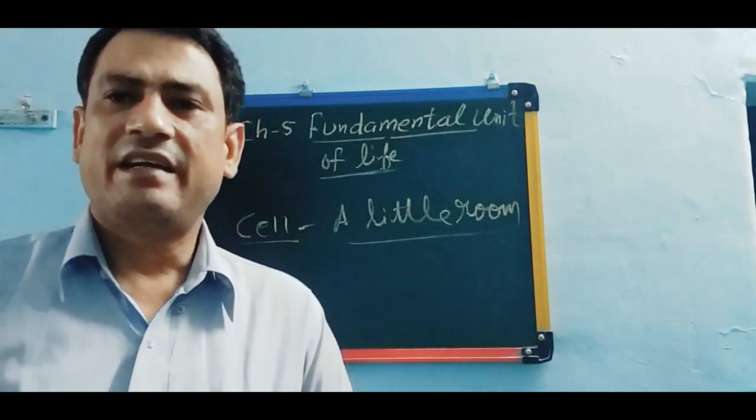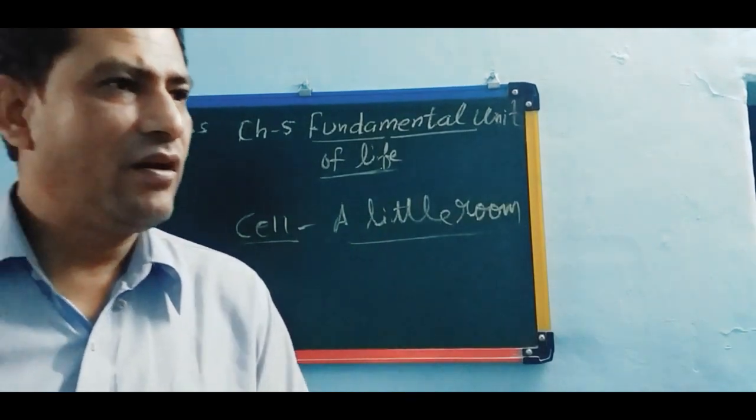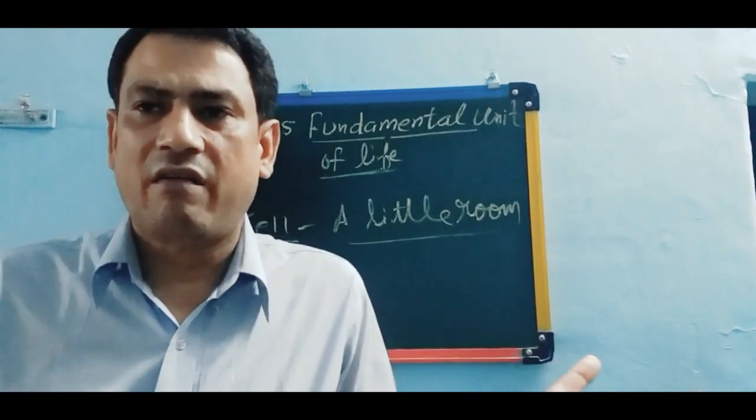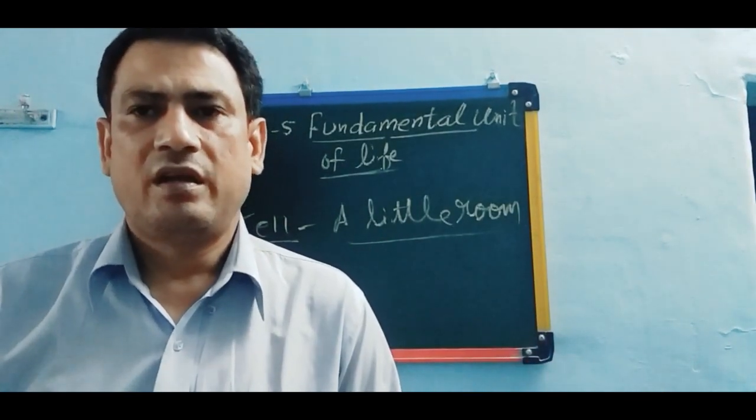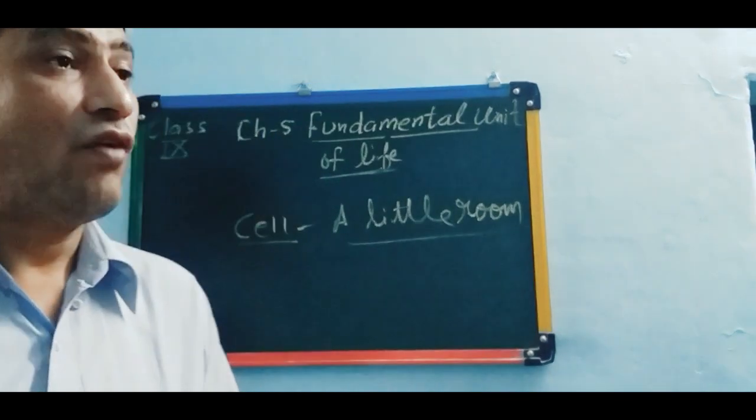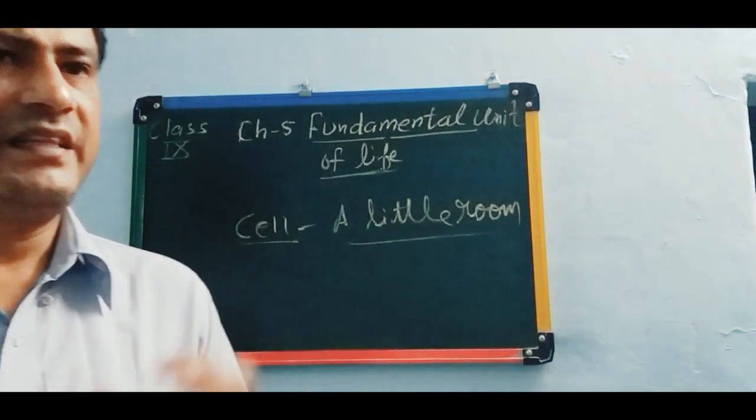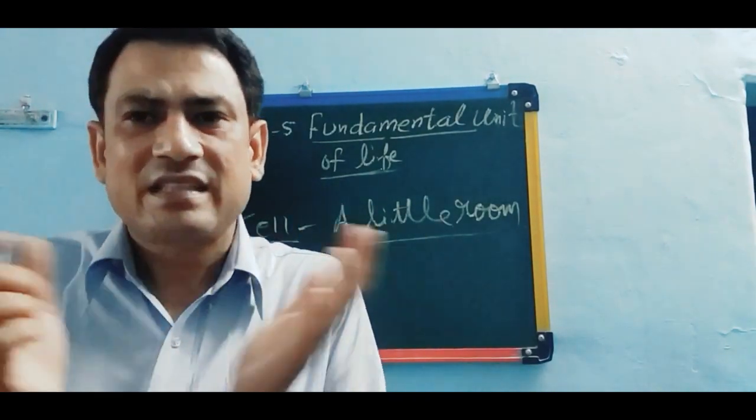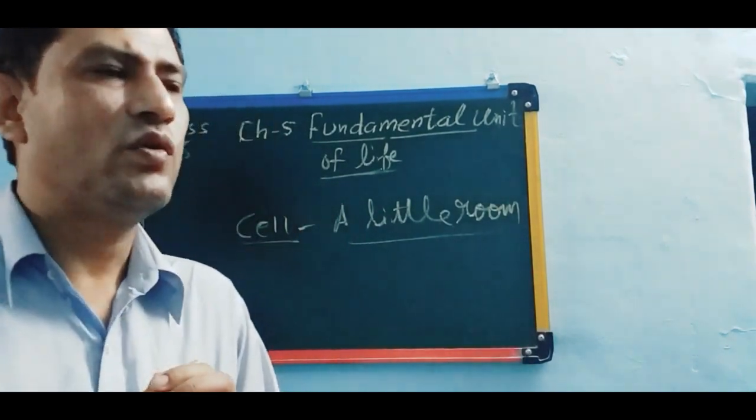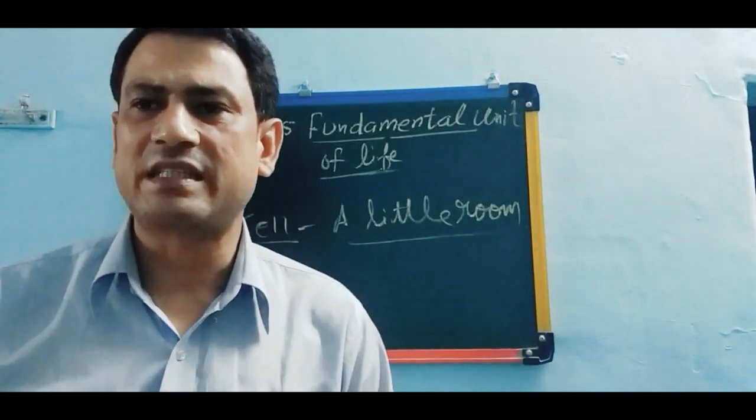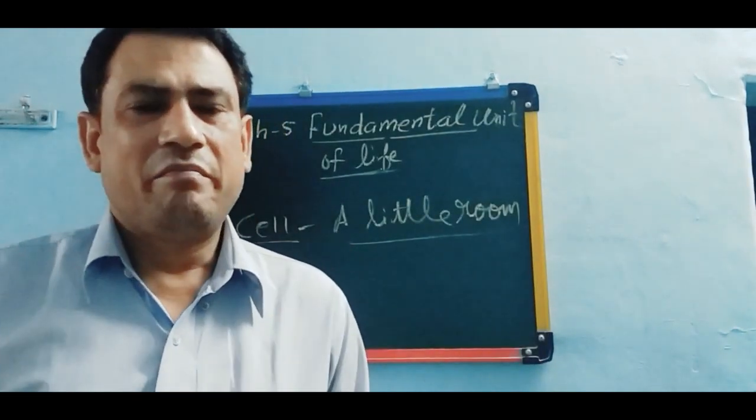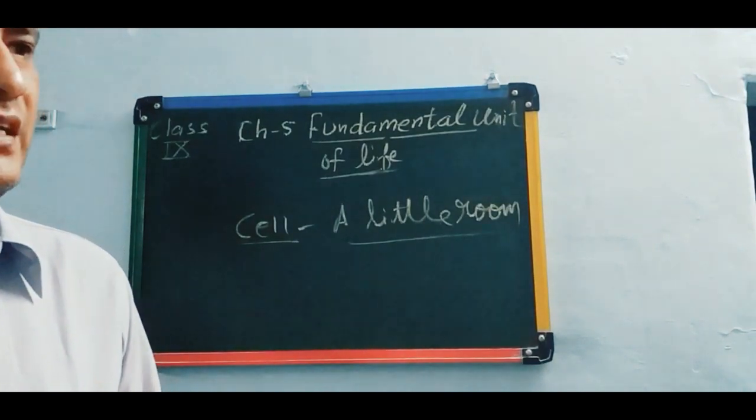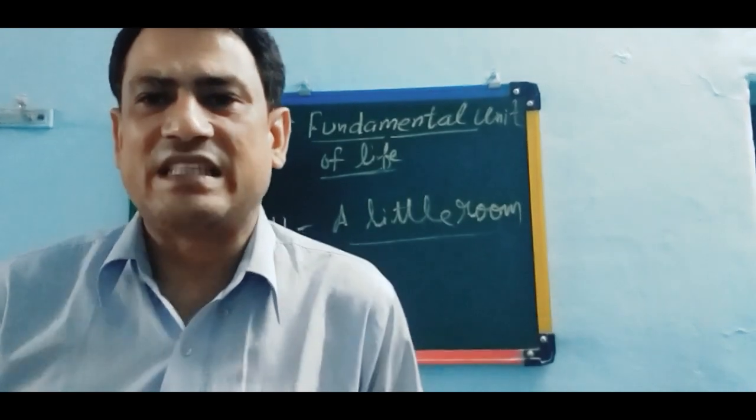How can we understand this? Let's take an example of a school building, our house. They are all made up of walls, and these walls are made up of bricks. Just like that, our body is also made up of organs and organ systems, and they are made up of tissues, and the tissues are made up of cells.